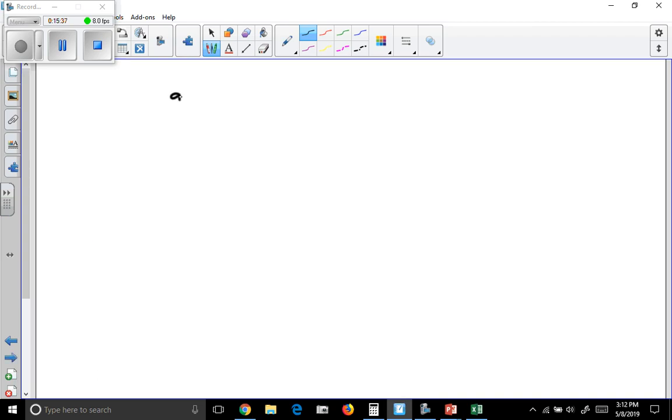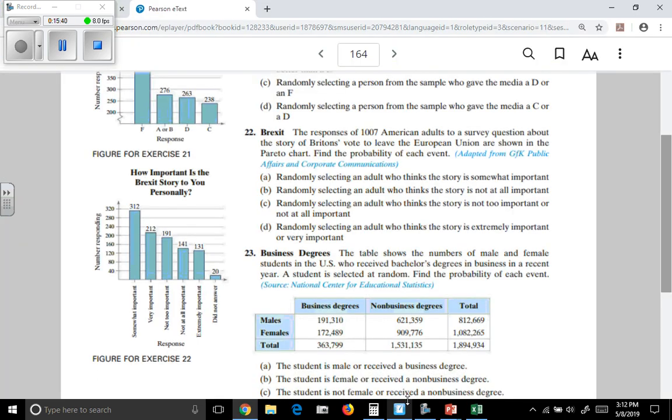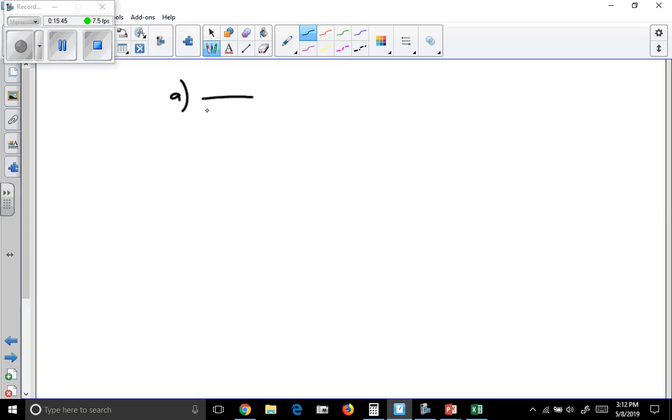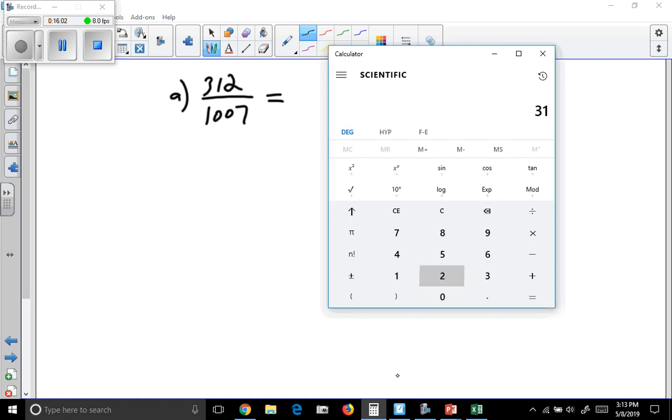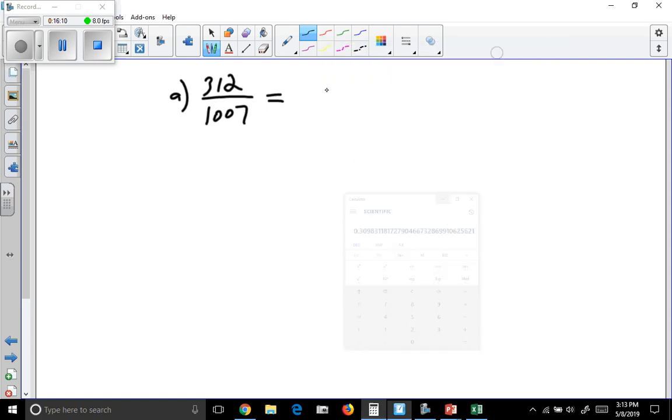So question A, randomly selecting an adult who thinks the story is somewhat important. So there are a total of 1,007 Americans. Out of those, 312 felt like the story is somewhat important. So if we convert that to a decimal, 312 out of 1,007, about 0.310 to 3 decimal places.